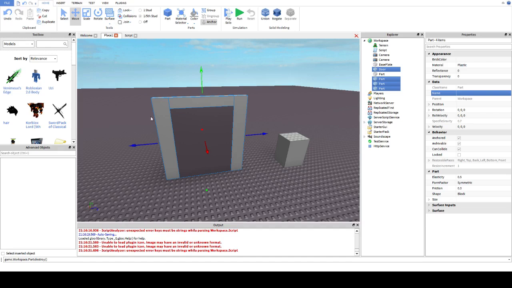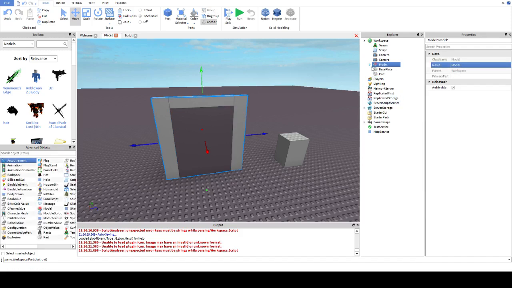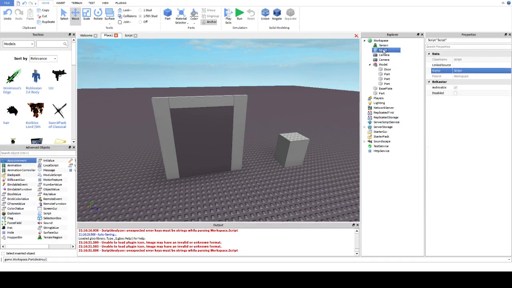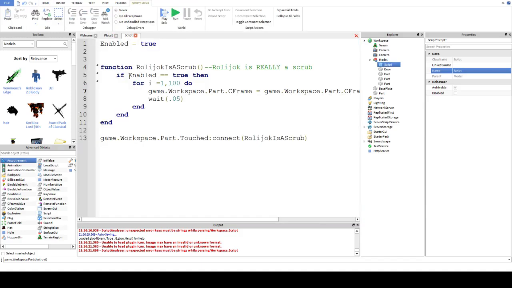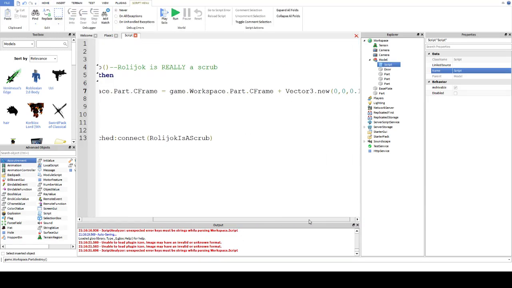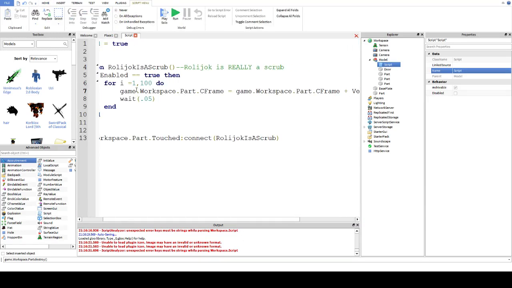Right. I was going to say something and I completely forgot. Okay, whatever. And click group. It's now part of a model. And I shall put our script inside it as well. Now, instead of doing it from the top down, you can do this. If you type script, you will start with your script. So I've selected my script here, which is inside the model. And then, if you type,